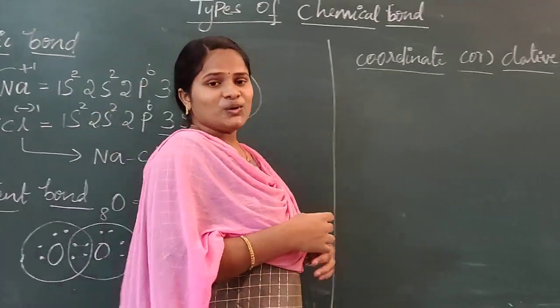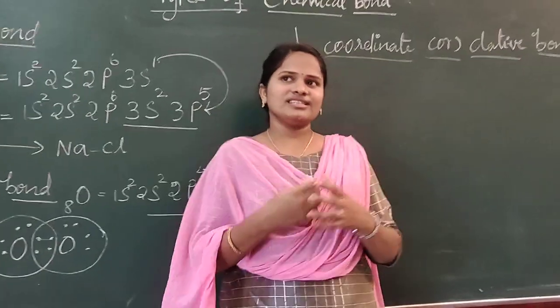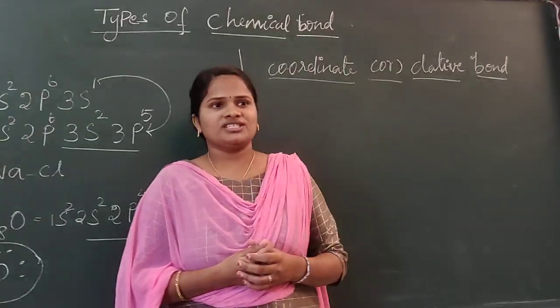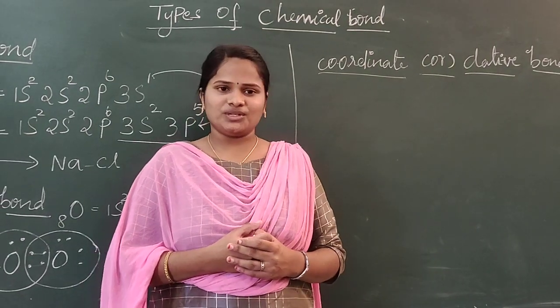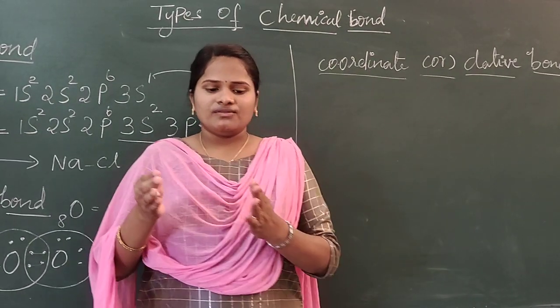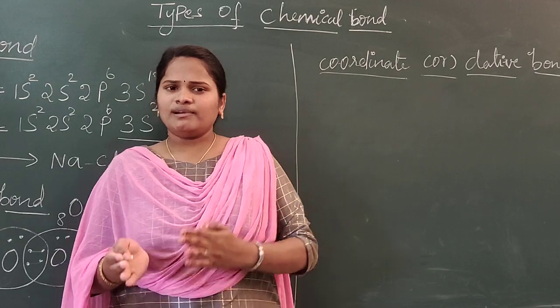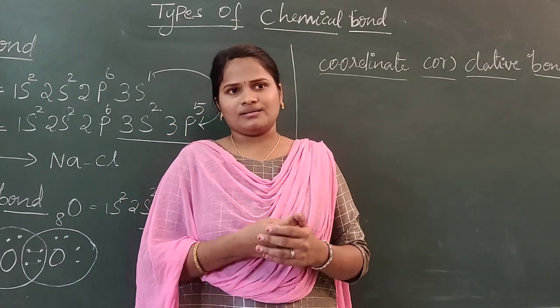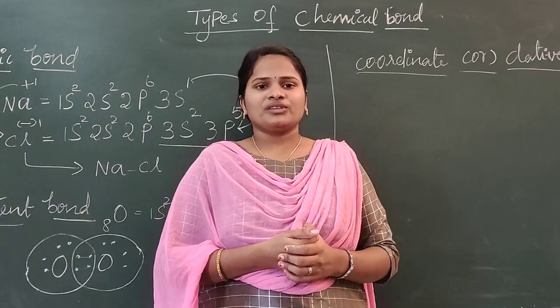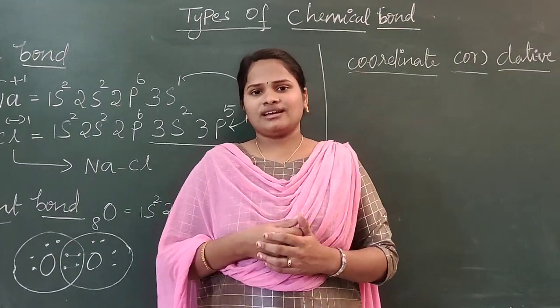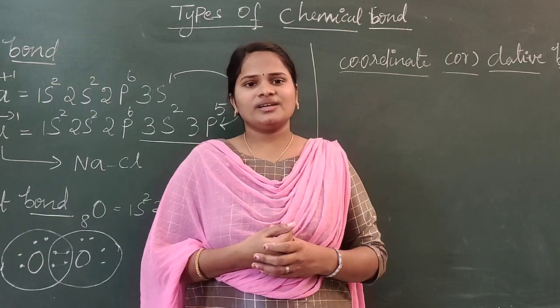Then the third one is the coordinate or dative bond. In this case, we need 2 species. One should act as a donor, another should act as an acceptor. Here, one species should completely donate its pair of electrons. Completely, it should share the pair of electrons with that acceptor. Here, we can take a Lewis base as a donor and a Lewis acid as an acceptor.